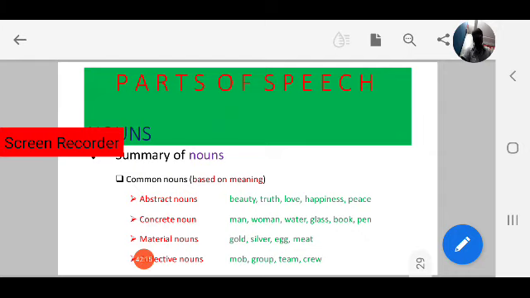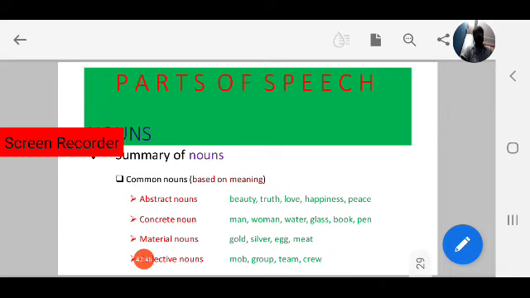Next one, material nouns. You know about metal, substance. Okay, metal. Gold, silver, these are metals, material nouns. Meat, egg, meat are substances. Okay, metal, substance, material nouns. Gold, silver, iron come under material nouns.